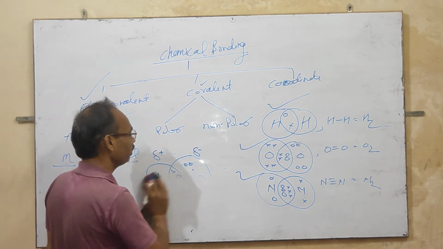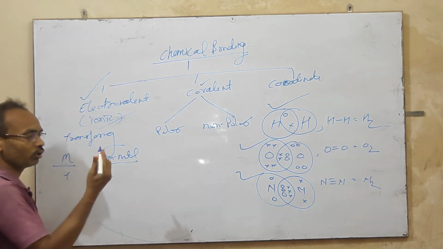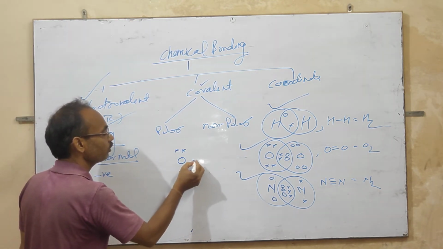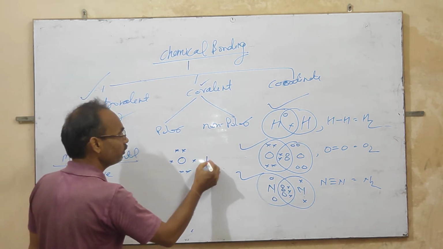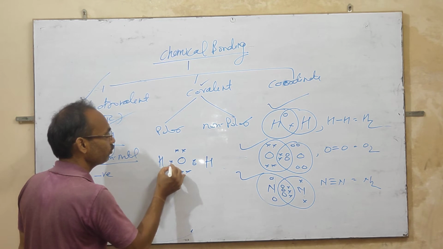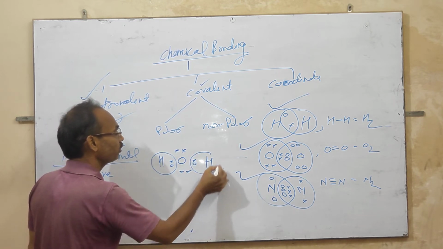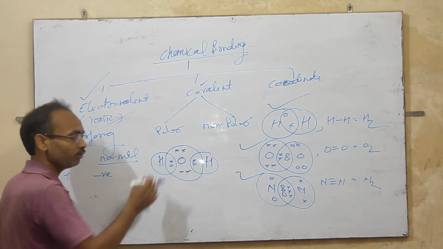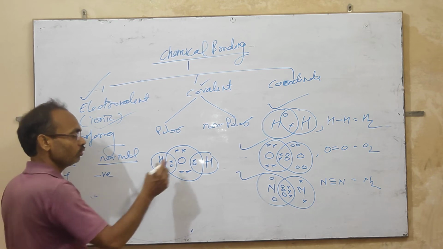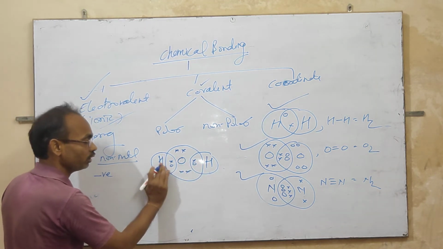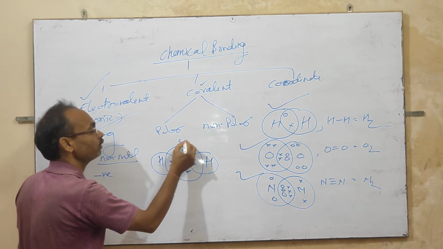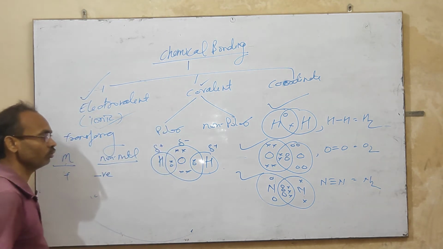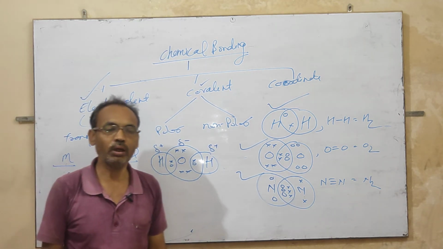The example of water is also polar covalent because oxygen has 6 electrons in its valence shell and hydrogen has 1 electron in its valence shell, and the octet is completed by sharing electrons, but oxygen is the more electronegative element, so the shared electrons bend toward the oxygen and oxygen becomes partial negative while hydrogen becomes partial positive, and this is also an example of polar covalent bond.